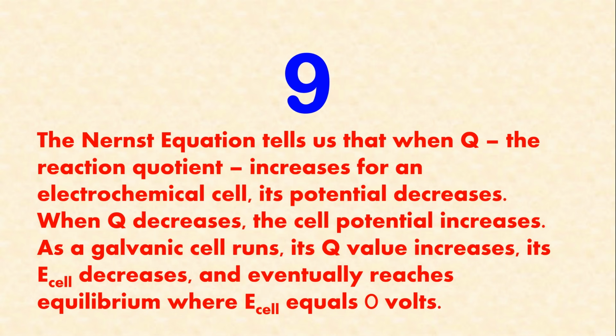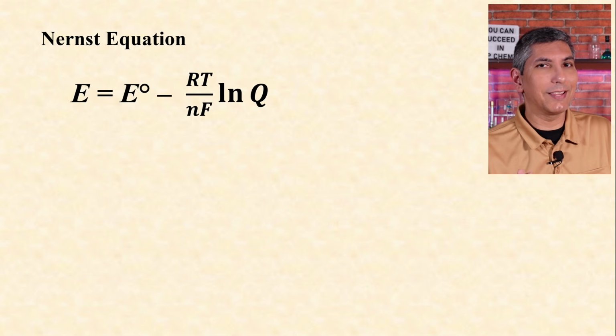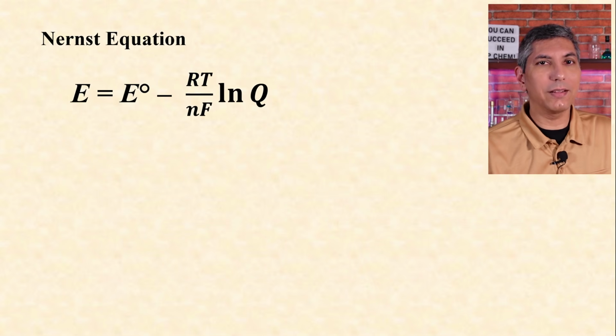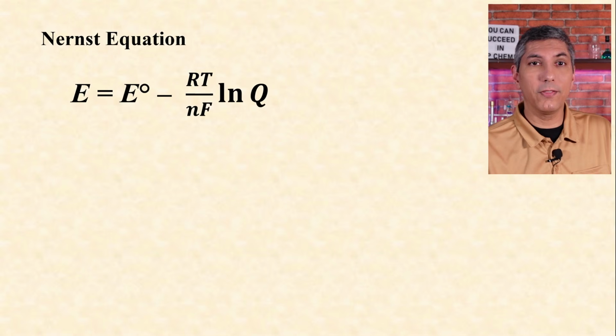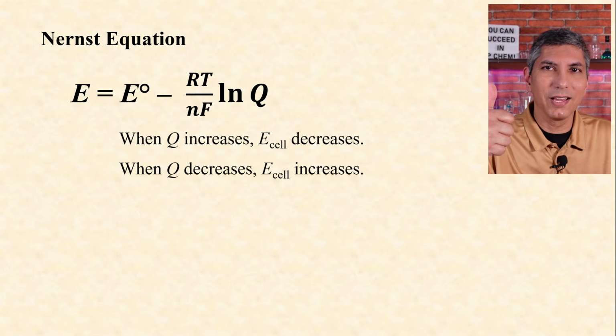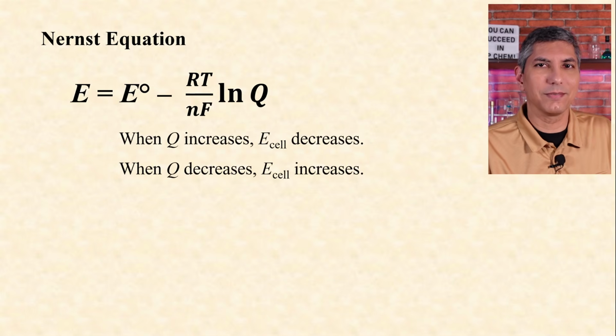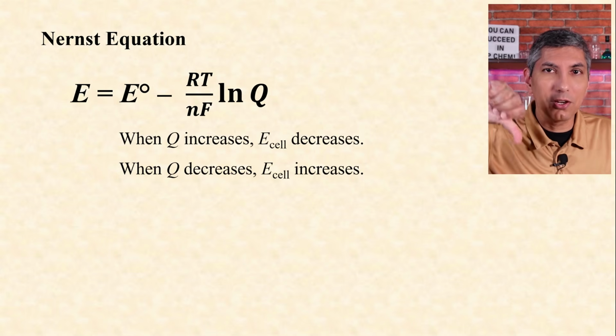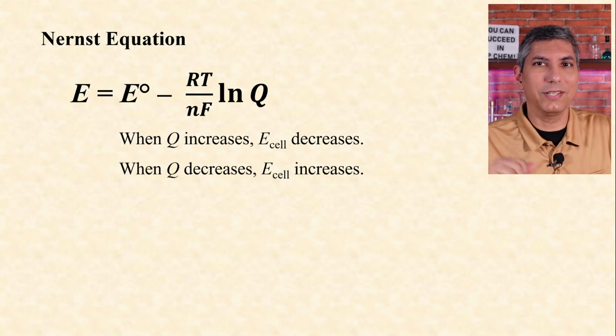As a galvanic cell runs, its Q value increases, its E cell decreases, and eventually reaches equilibrium, where E cell equals 0 volts. The Nernst equation looks like this. Although you'll likely never have to numerically solve anything with this equation, it's important to know that when the reaction quotient for the cell increases, the voltage decreases. Likewise, when Q decreases, the voltage increases.